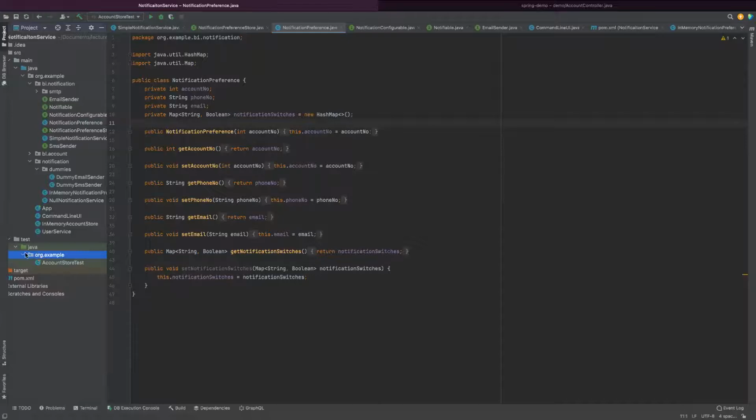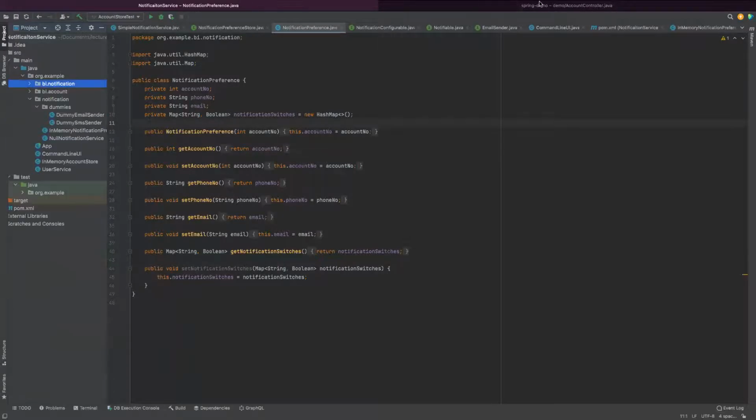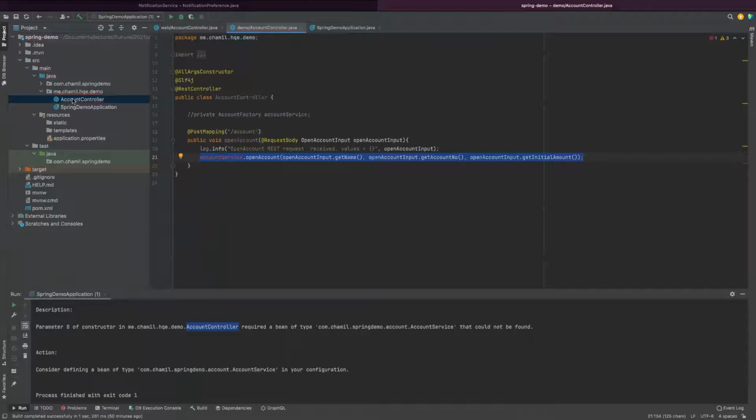So first of all I'm going to create a unit test, not anything else. I have a controller class here, which is something like this. What I want is accountService.openAccount with these 3 parameters. So how to write it?